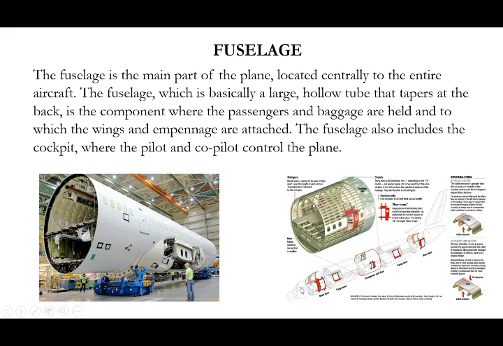In this image you can see this is the cockpit. This is the entire fuselage section with the empennage attached at the back. Here you can see the structural members of the fuselage, how it is constructed. This is the part where we arrange the seats for passengers. Here is used for baggage and some other systems to maintain the fuselage and maintain our aircraft perfectly.